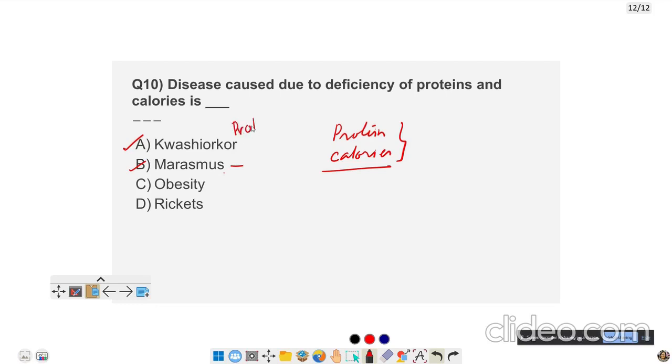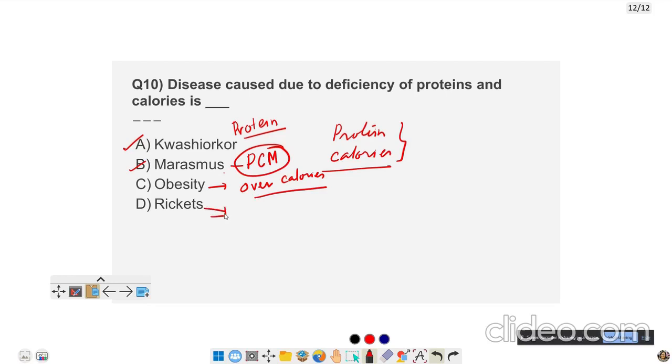In kwashiorkor, only protein is less, whereas in marasmus, it is protein calorie malnutrition. Obesity is over calories. Over calories are there, due to which the person will become fat.